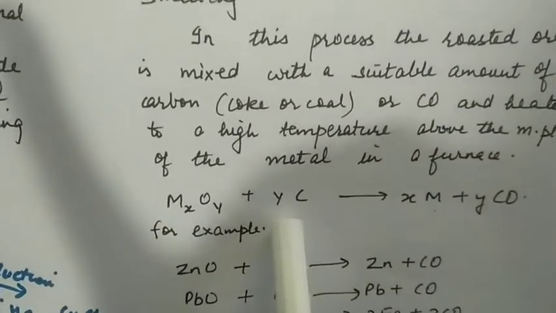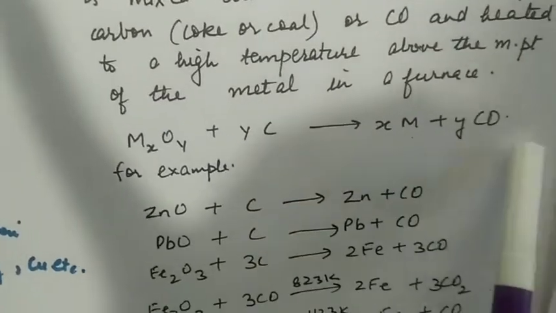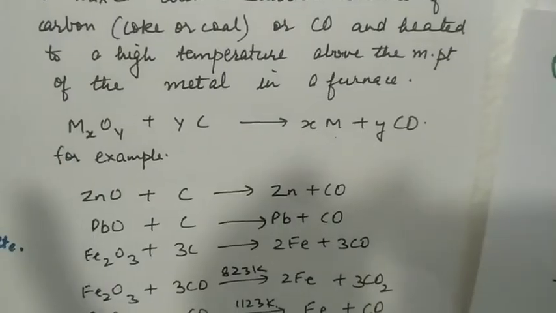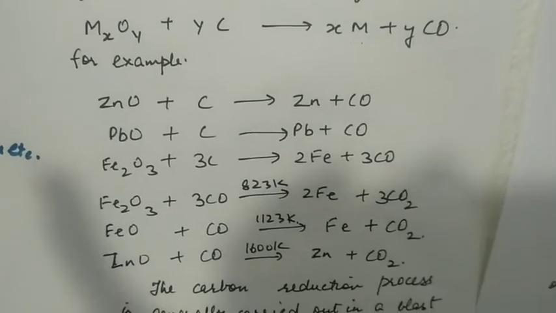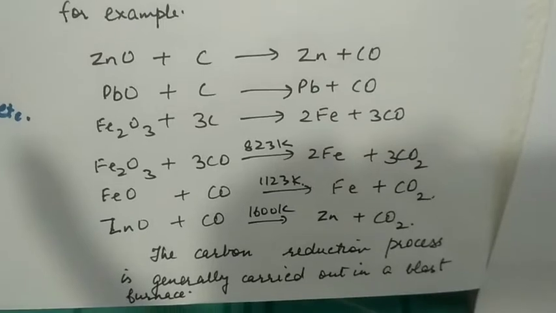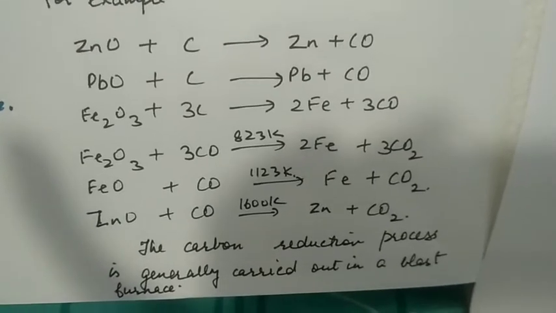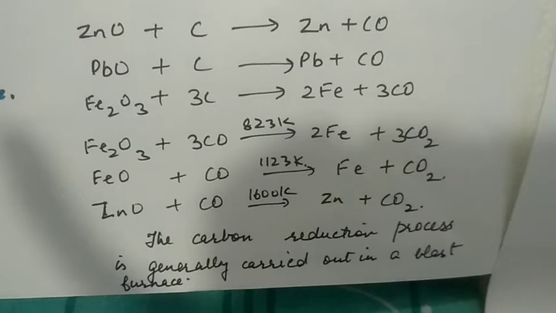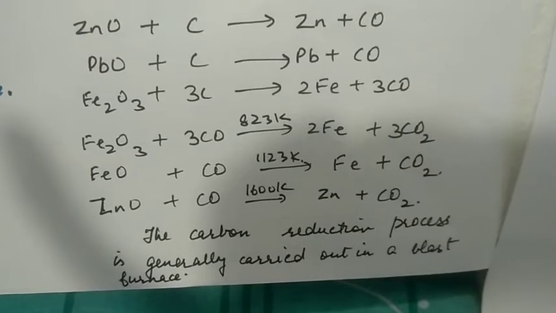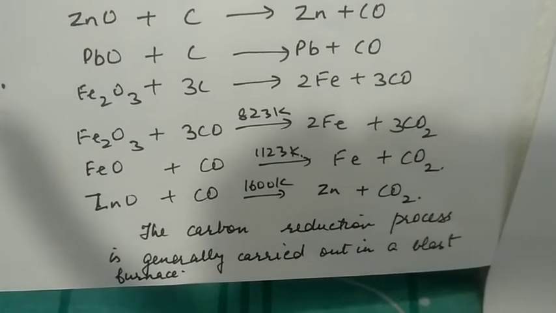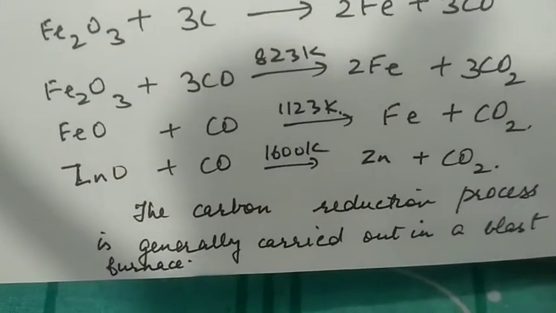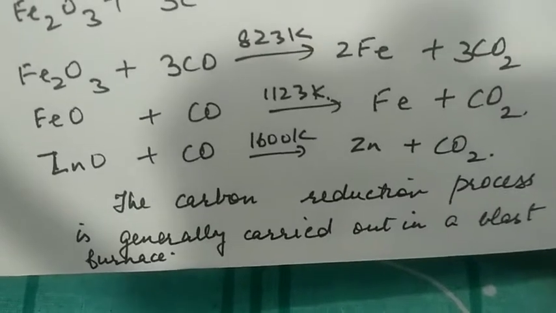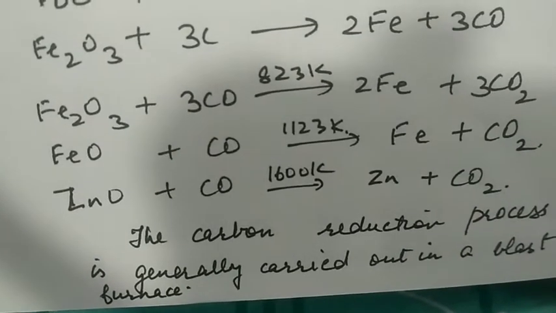So oxide with coke will form metal plus carbon monoxide. Zinc oxide, when heated with coke, will form zinc and carbon monoxide. Similarly with lead oxide, iron oxide. Iron oxide can also be reduced with carbon monoxide. Iron oxide gets reduced to iron and carbon dioxide is formed. Similarly, iron oxide and zinc oxide can be reduced to metals. The carbon reduction process is generally carried out in a blast furnace.